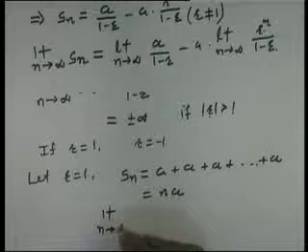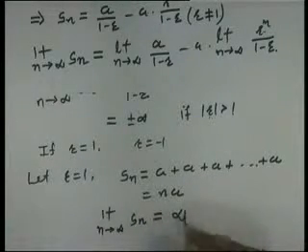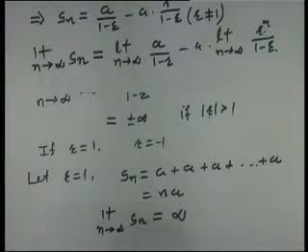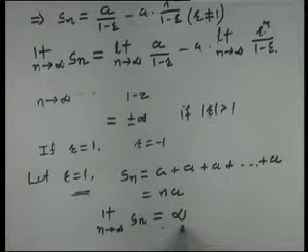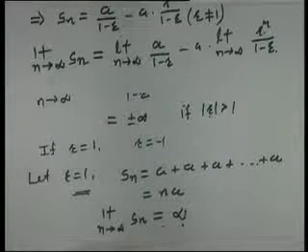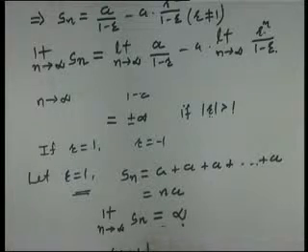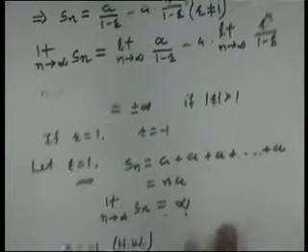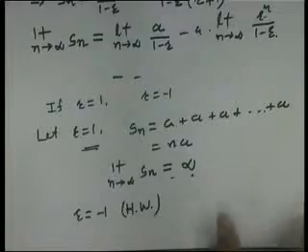Limit n tends to infinity Sn, when we apply the limit, this is infinity. Therefore for r equal to 1 also the limit does not exist. Similarly, you can consider r equal to minus 1 for yourself, and you can show that the limit does not exist.